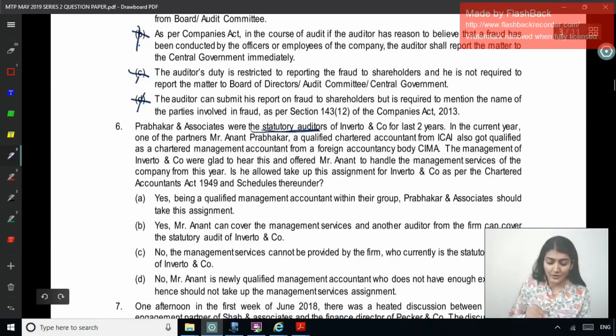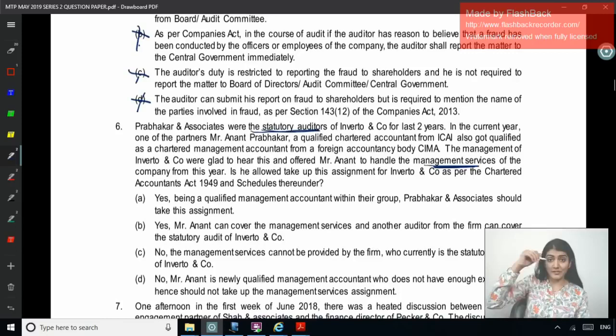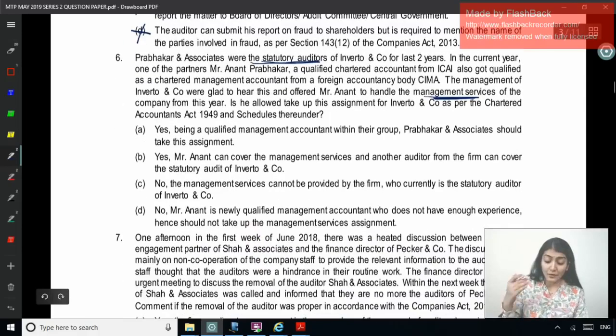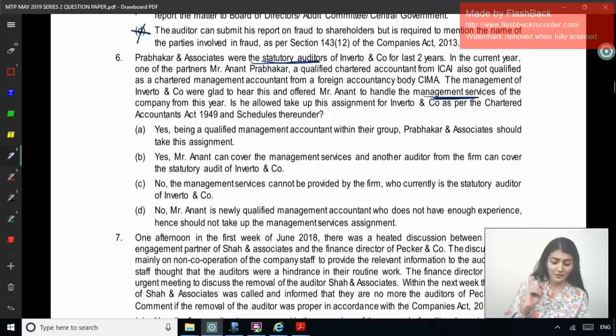Can statutory auditor provide the management services also? No, right? Also 144, no, auditor not to render certain services. But this is also they are asking from the Chartered Accountants Act viewpoint. Yes, being a qualified management accountant within their group, Prabhakar and Associates should take this assignment. Yes, Mr. Anand can cover the management services and another auditor from the firm can cover the statutory audit of Inverto Company. No, the management services cannot be provided by the firm who currently is the statutory auditor of Inverto and Company.